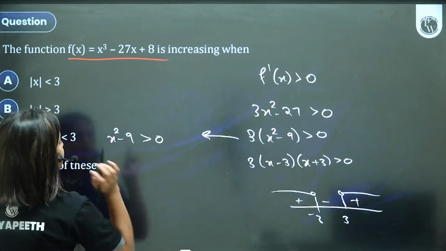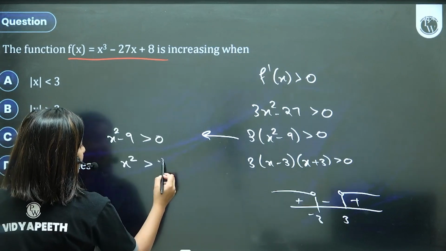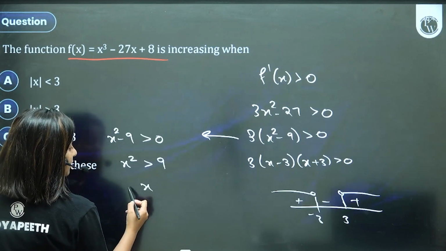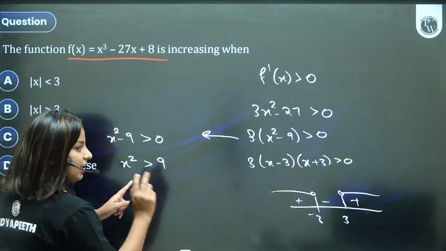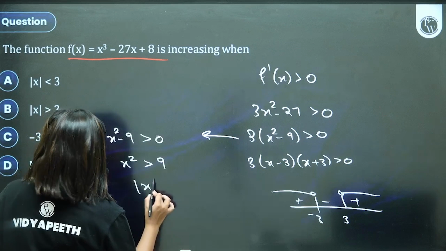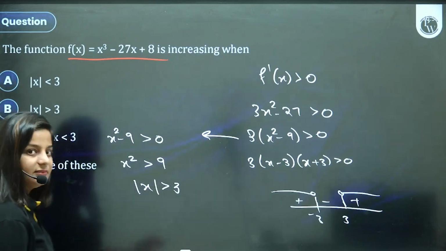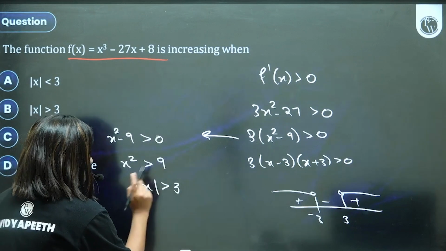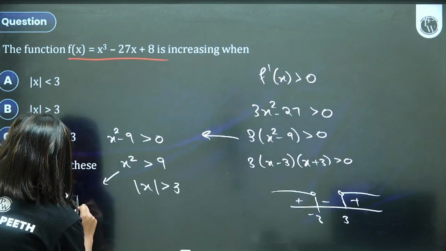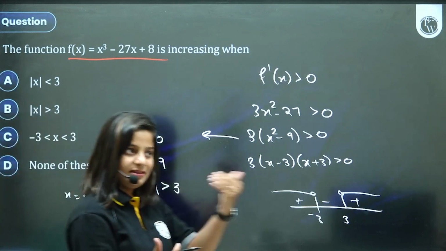That means x square is greater than 9. In other words, it's nothing but mod x is greater than 3. If the square of the number is more than 9, you know x can be plus minus, but then it has to be more than plus 3 or less than minus 3.